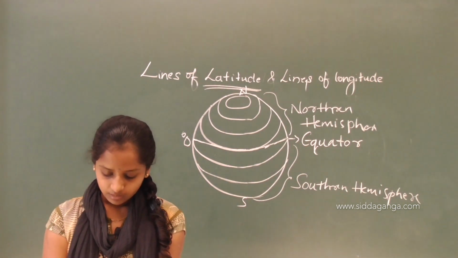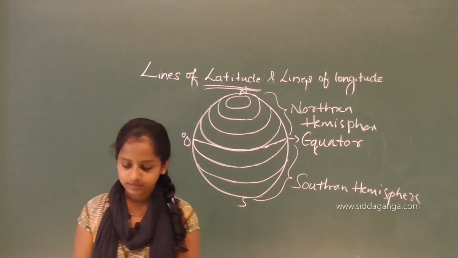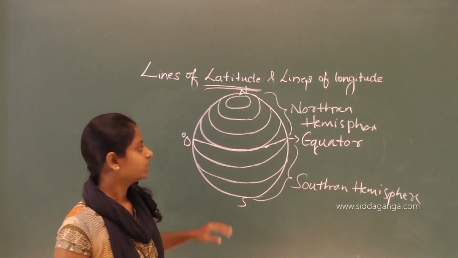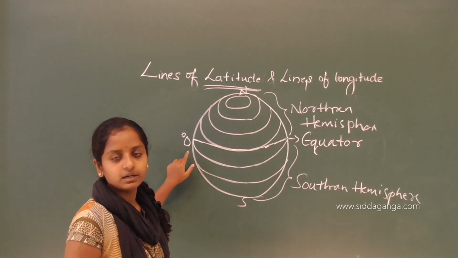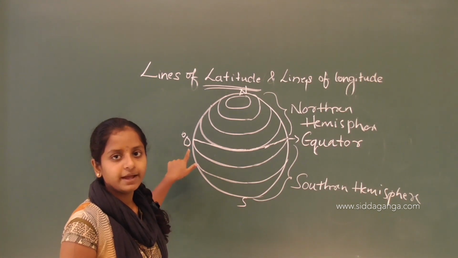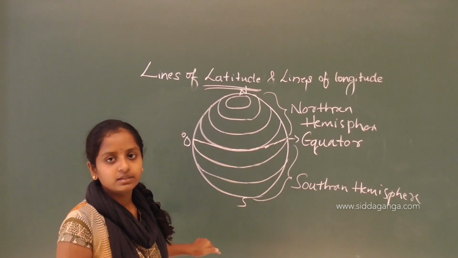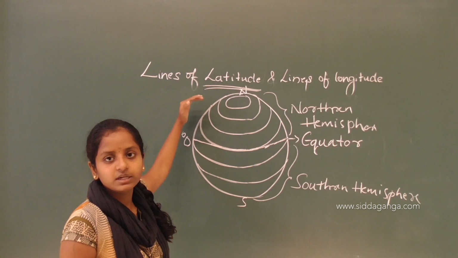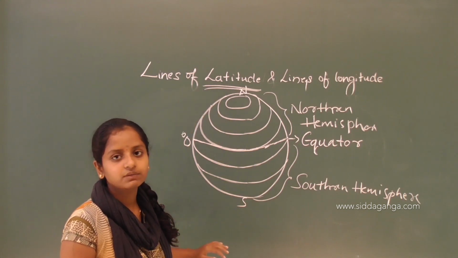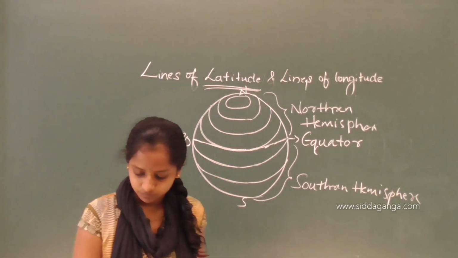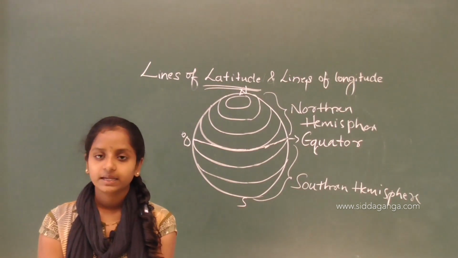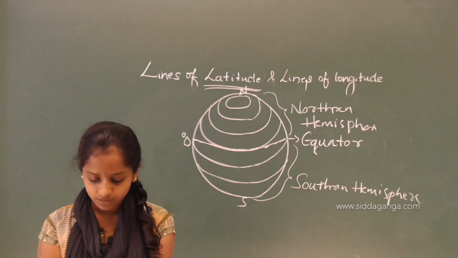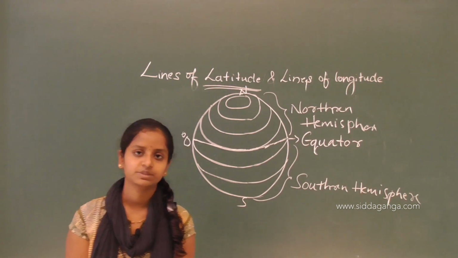Now the numbers of all the other lines are followed by N or S. The equator number will be 0, and all other lines will be divided like this. The north side is given an N and the south side lines are given an S. The letter N or S tells us whether the line is in the northern hemisphere or the southern hemisphere.